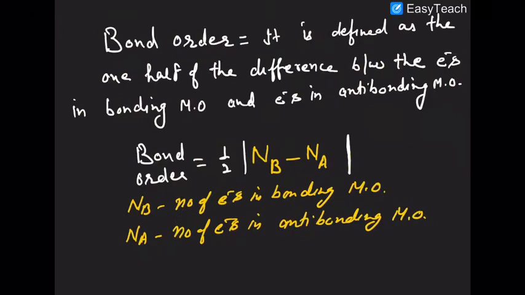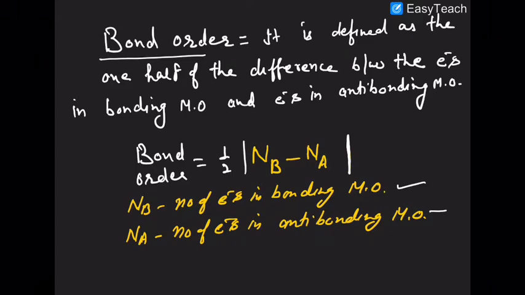So the stability is measured by a term that is called bond order. The bond order is defined as half of the difference between the electrons in bonding MO and electrons in anti-bonding MO. Bonding MOs are more stable and anti-bonding MOs are less stable. So NB stands for number of electrons in bonding MO and NA stands for number of electrons in anti-bonding MO. Here you have to memorize one thing.